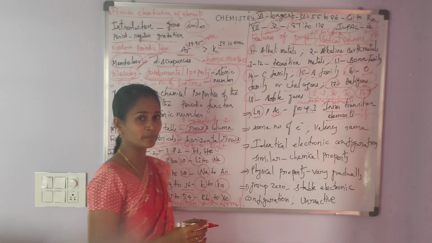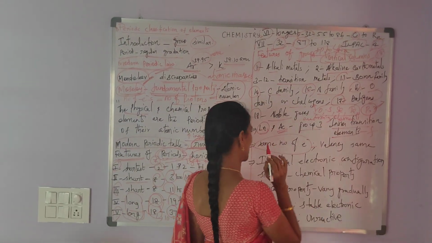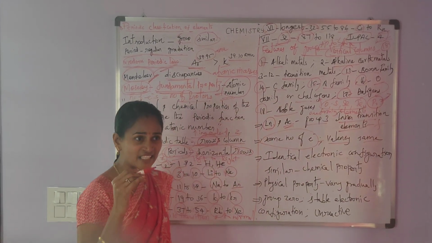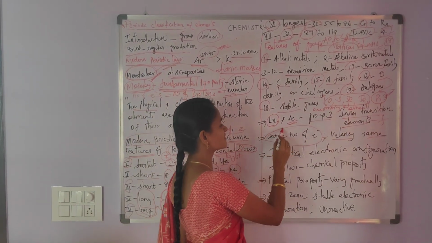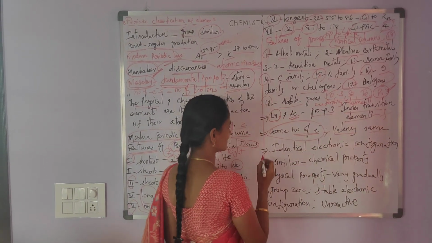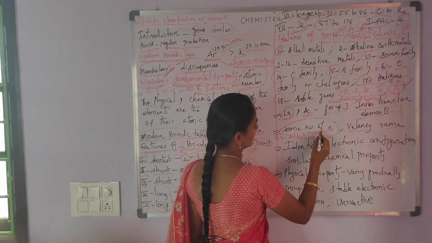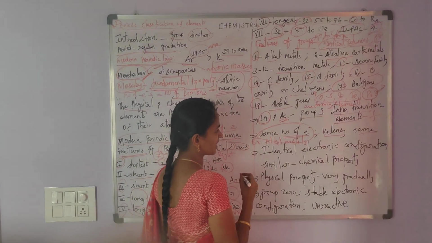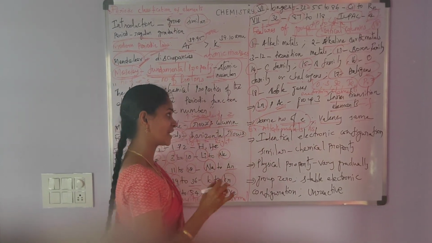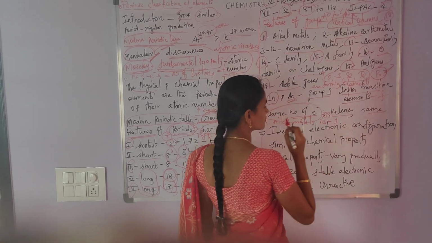Okay, so each element in a group contains the same number of electrons in the valence shell. So its valency is also the same. The example is alkali metals. The general electronic configuration of the alkali metals is ns1. All the alkali metals contain one electron in the valence shell. So its valency is also 1.